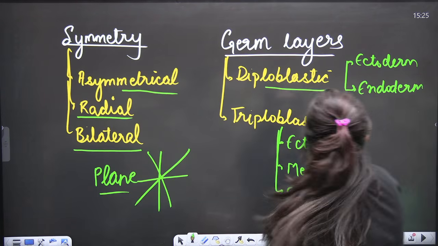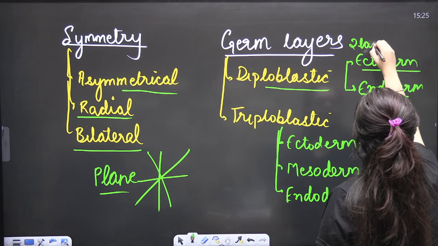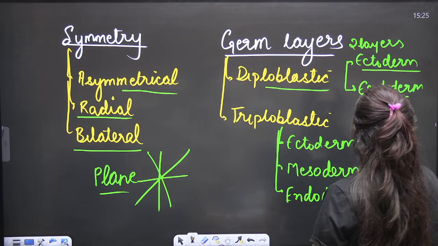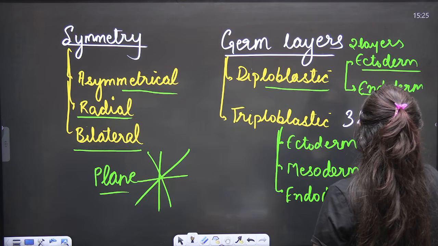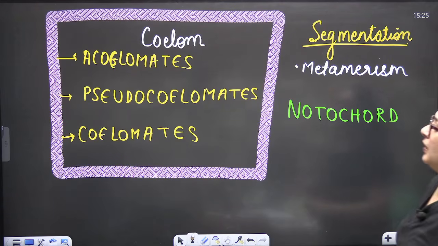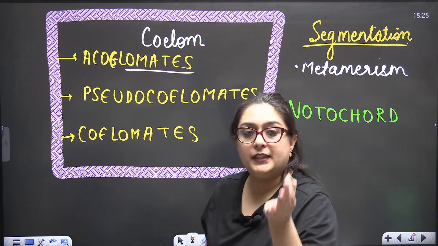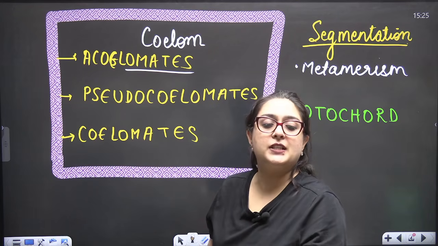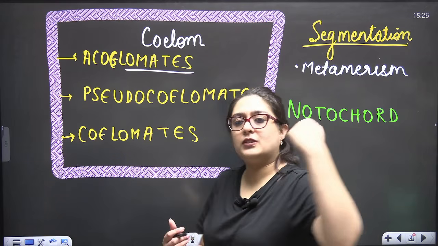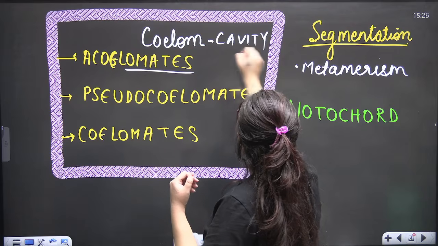So two layers, three layers. Coelom. Coelomate. Coelom means cavity. There is some space present inside my body. Maybe the space is for accommodation and lodging of the various organs in my body. So coelom is a cavity, meaning space.